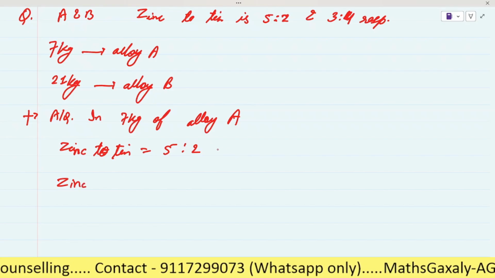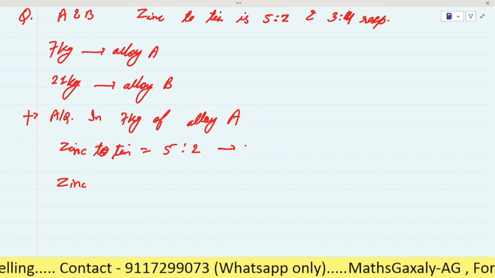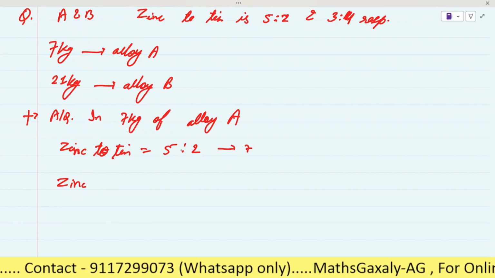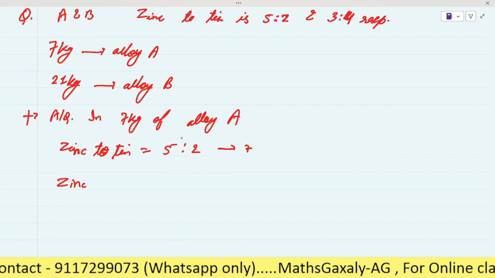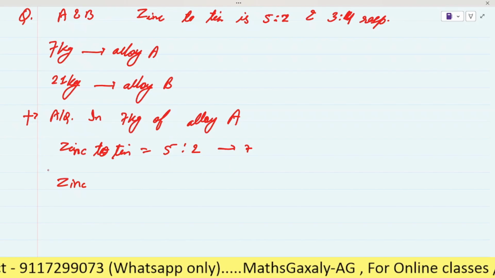As you can see here, the total value is 7. In 7, 5 units are zinc and 2 units are tin, right?